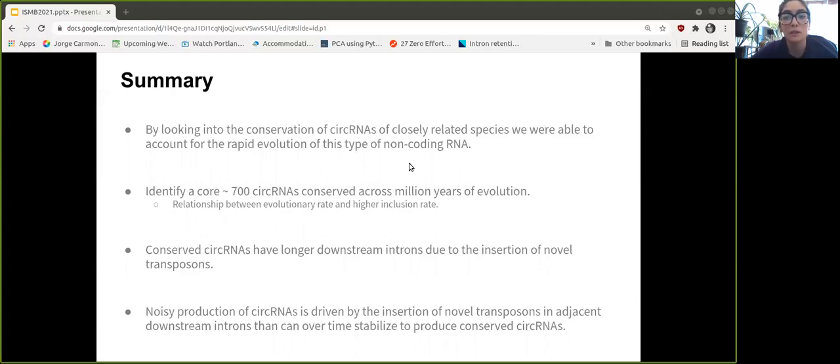We also found that they had a conserved expression in neuronal tissues, at least in hominoids and older monkeys. We also found that conserved circular RNAs have longer downstream introns due to the insertion of novel transposons, and that noisy production of circular RNAs is driven by the insertion of novel transposons in adjacent downstream introns that can over time stabilize to produce conserved circular RNAs.